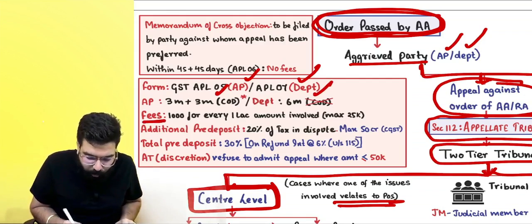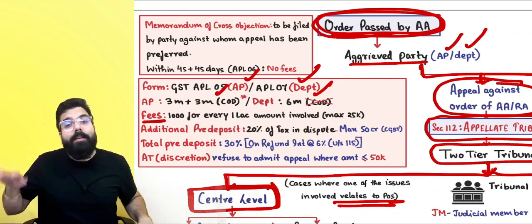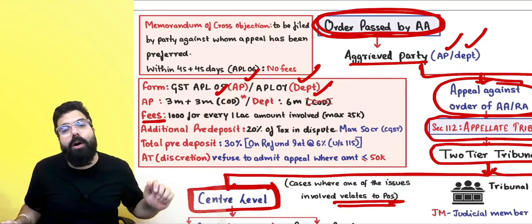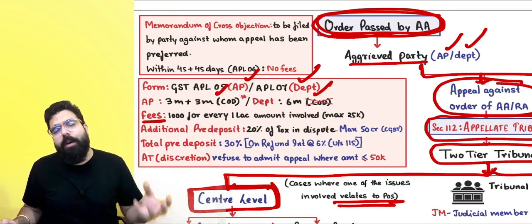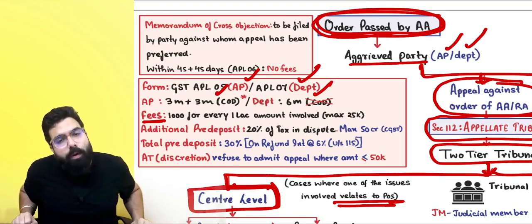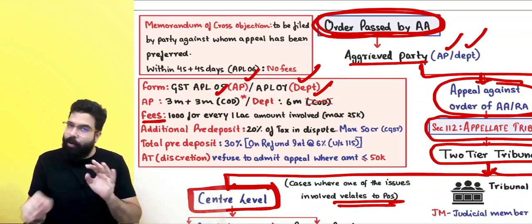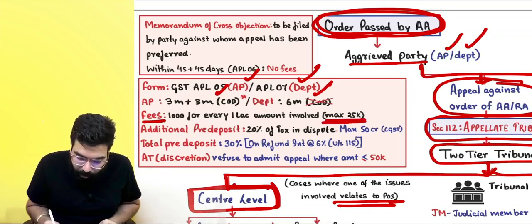What is the fee when we are going to the appellate tribunal? Always remember, 1000 rupees for every 1 lakh rupees of tax amount which is involved. 1000 rupees for every 1 lakh rupees amount involved. But the maximum is 25,000.